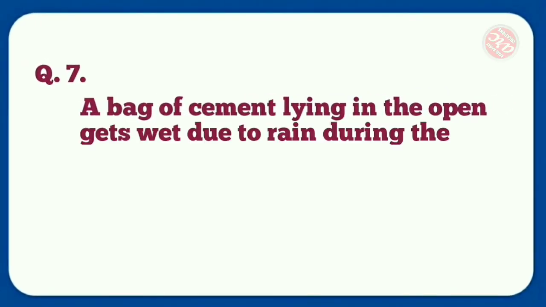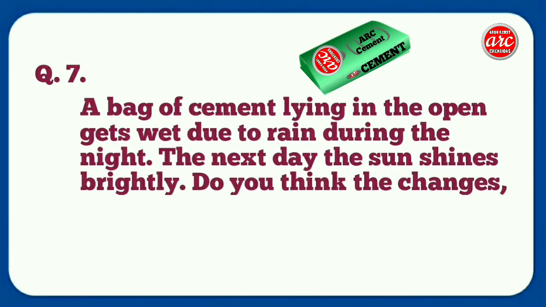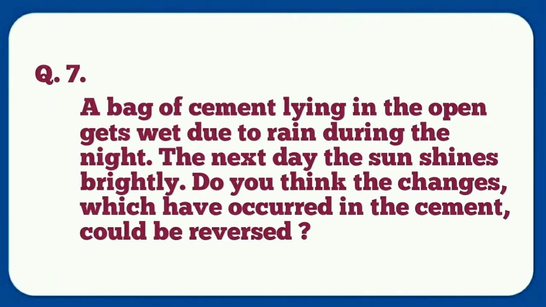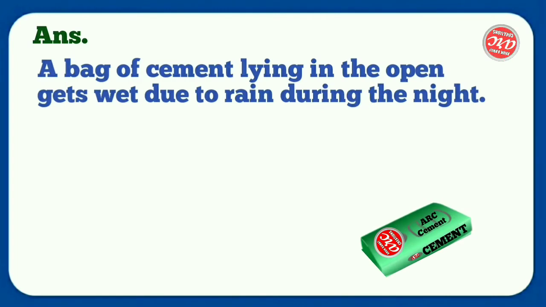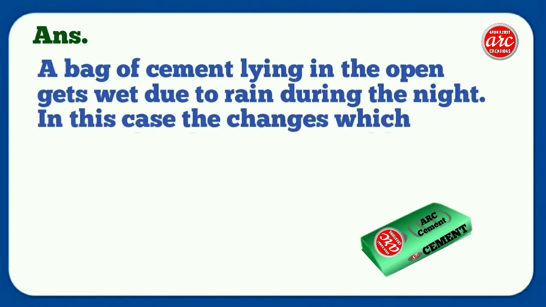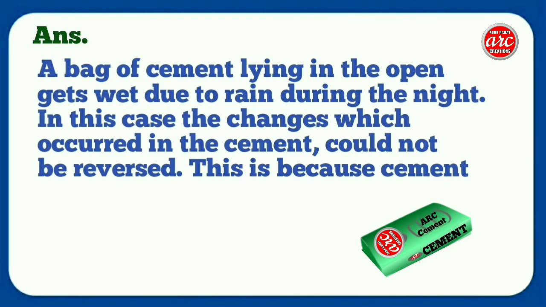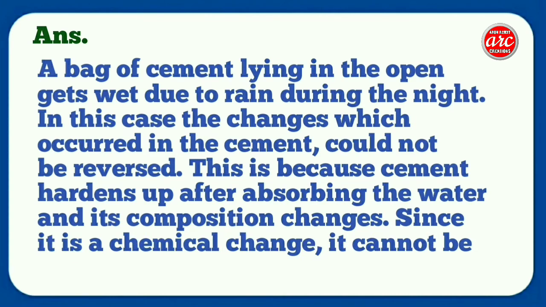Question number 7. A bag of cement lying in the open gets wet due to the rain during the night. The next day, the sun shines brightly. Do you think the changes which have occurred in the cement could be reversed? Answer. A bag of cement lying in the open gets wet due to rain during the night. In this case, the changes which occurred in the cement could not be reversed. This is because cement hardens up after absorbing the water and its composition changes. Since it is a chemical change, it